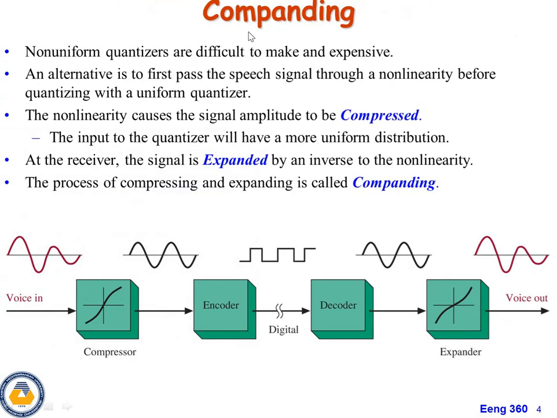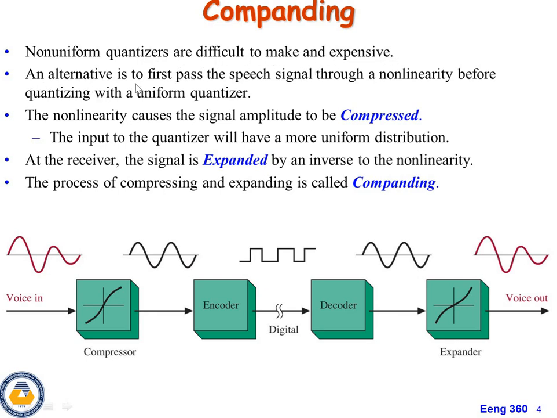So coming to compounding, what is meant by compounding? Compounding is nothing but a combination of both, that means compressor and also expander. Non-uniform quantizers are difficult to make and expensive.